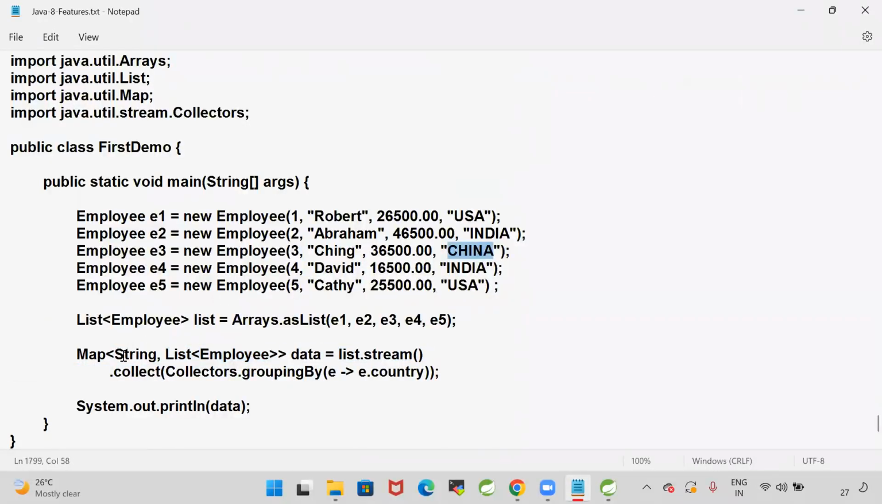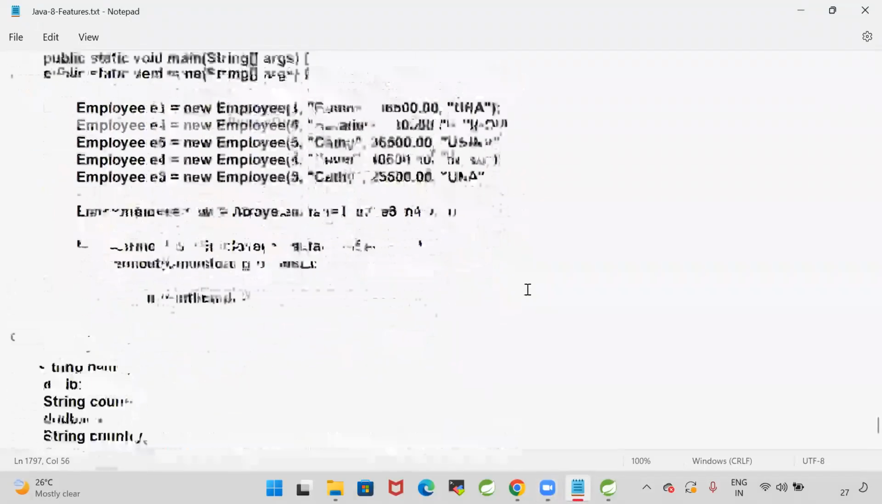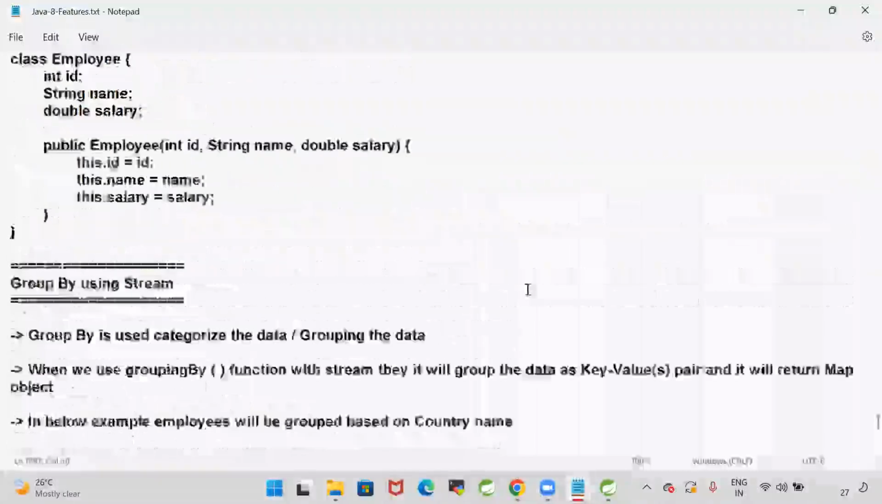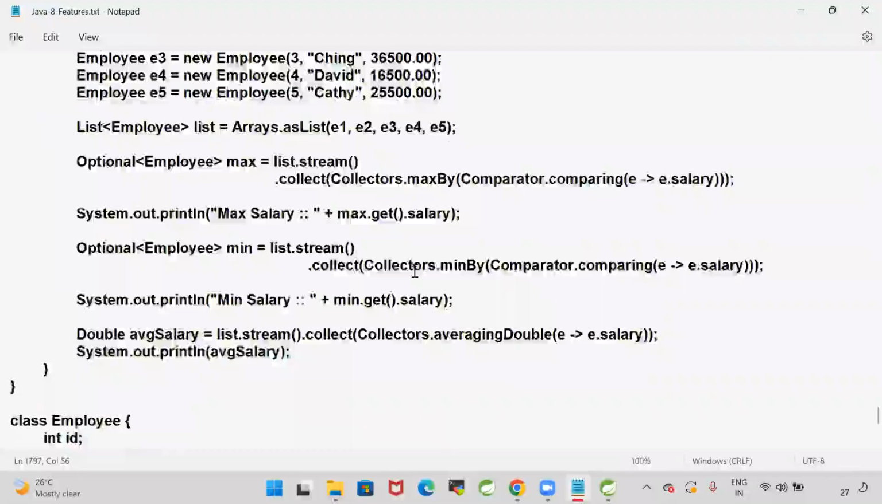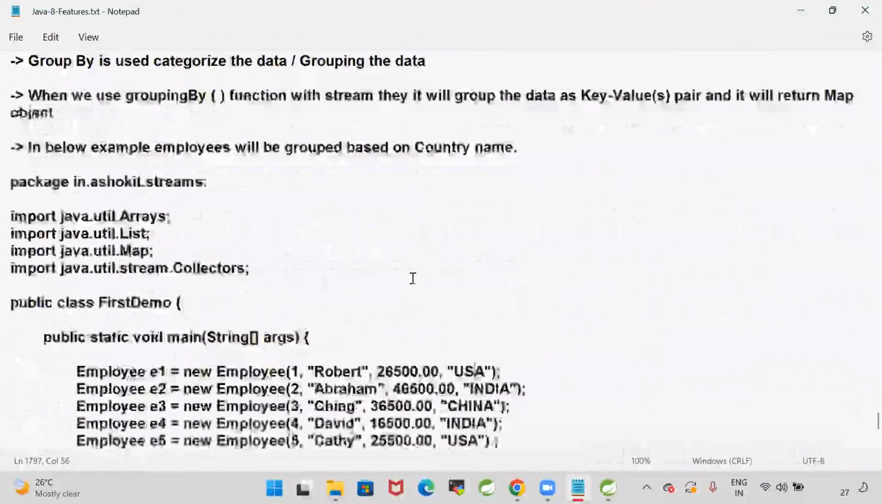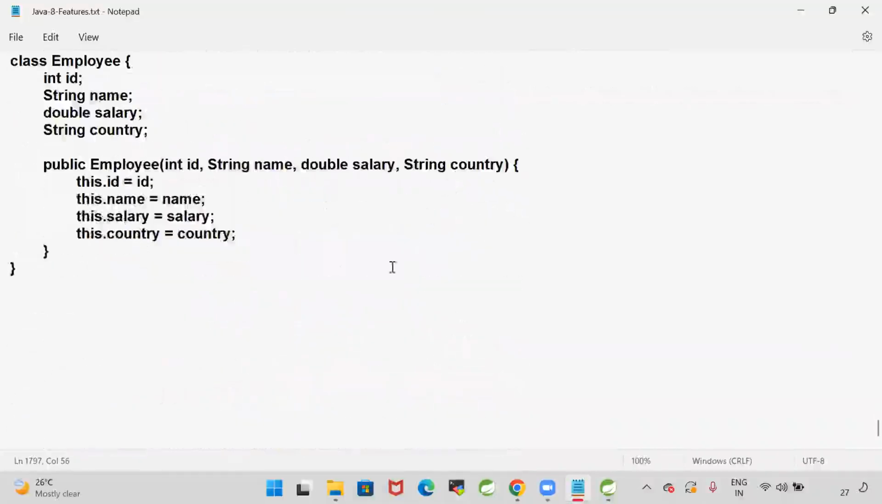So India is a key in the map. Here David and Abraham will be the values of India. Two employees belong to India. USA will become a key because grouping by country name will become the key. For the USA key, there are two matching records: Robert and Kathy will be available as values for that key. Okay guys, so this is the grouping operation in the stream. Min operation, max operation, average operation we are able to do; similarly, we are able to do grouping operation also by using streams.